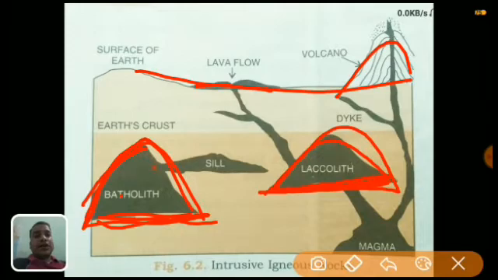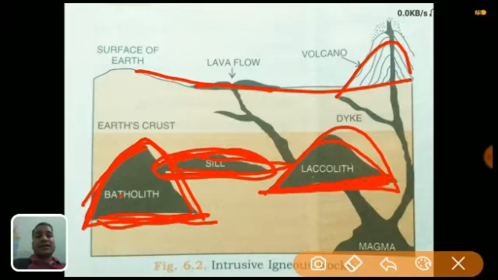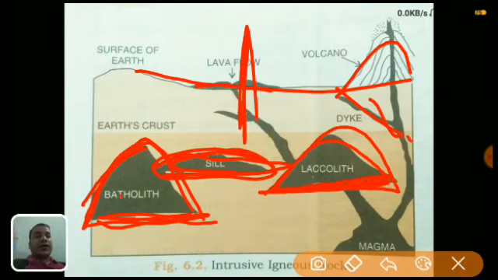So when there is a horizontal gap and it fills with magma and solidifies, it forms a rock structure called a sill. When it is vertical, meaning longitudinal, when there is a vertical crack and it fills with magma and solidifies, it forms a dike.